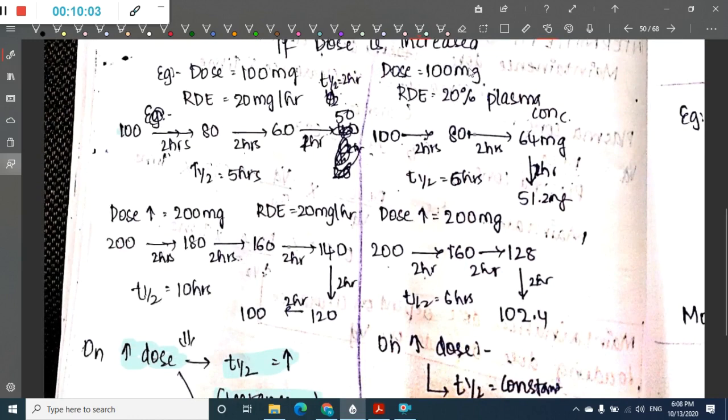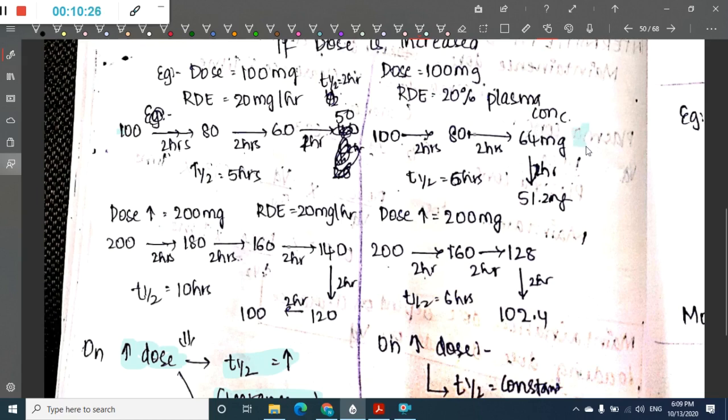So 20% of 100 is nothing but 20. In the first 2 hours, 20 milligrams is lost. Then for the second elimination, if you see here, 80 milligrams is the plasma concentration. So 20% of 80, that is 16 milligrams, will be lost and only 64 milligrams will be remaining.